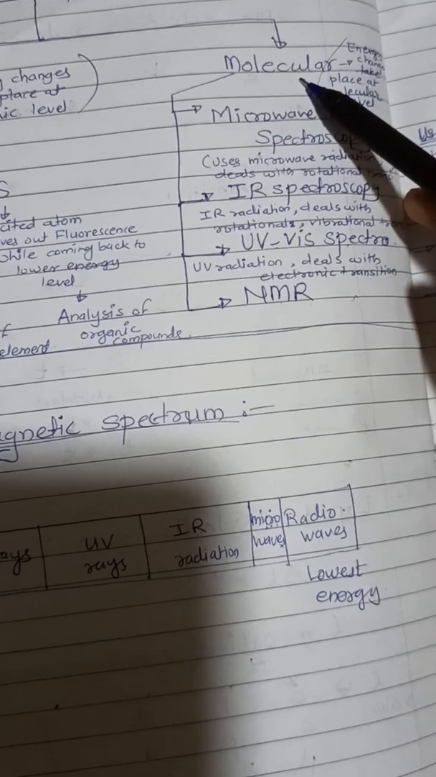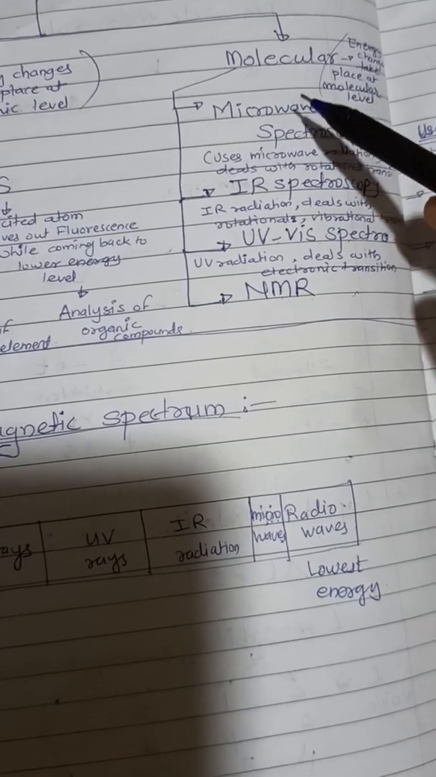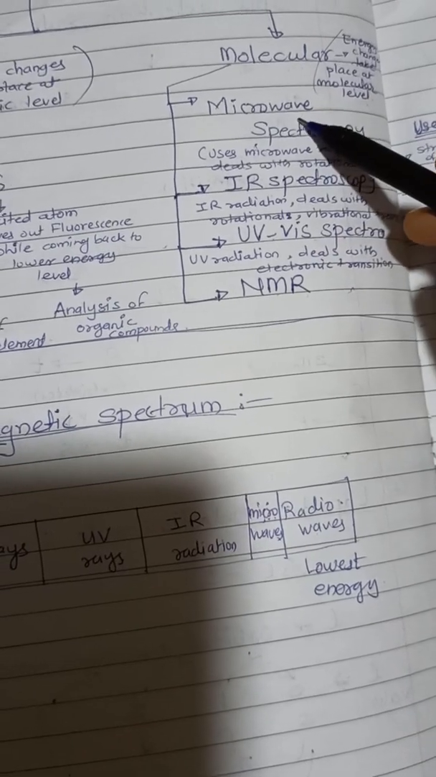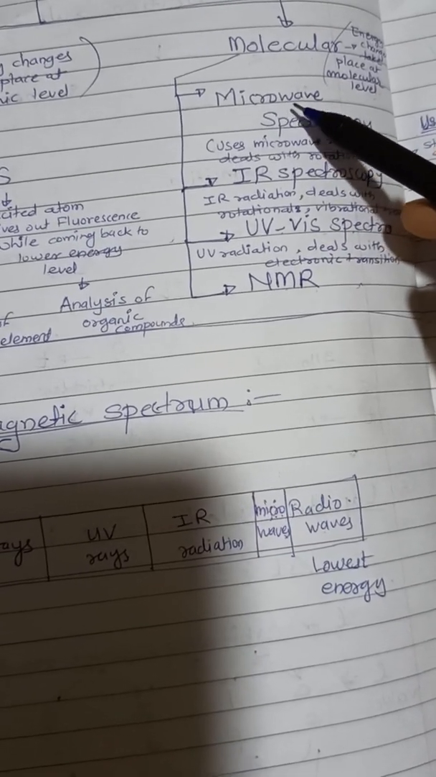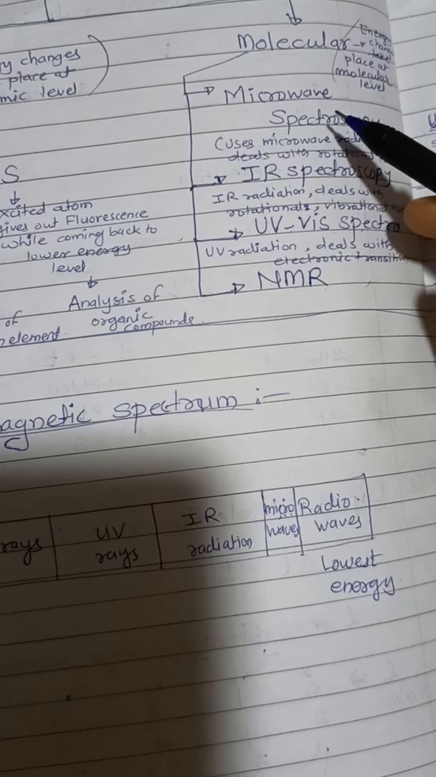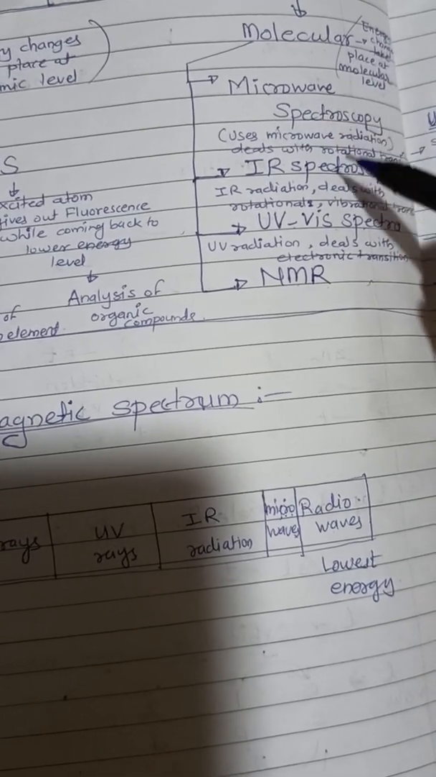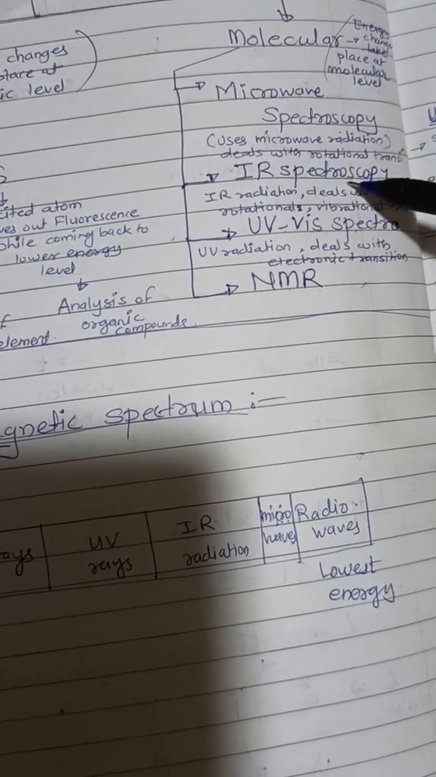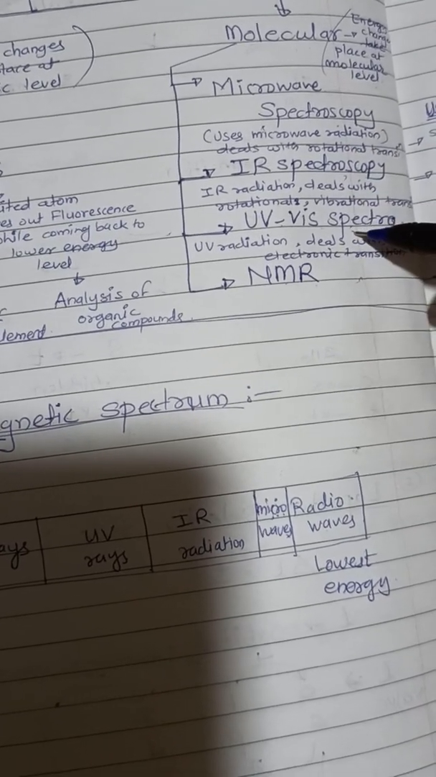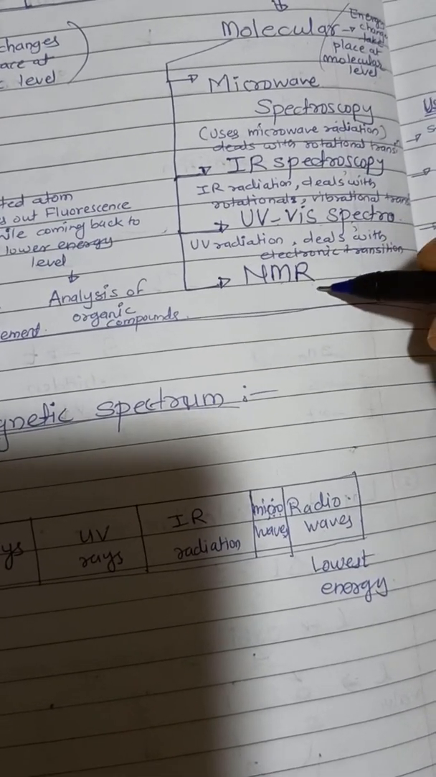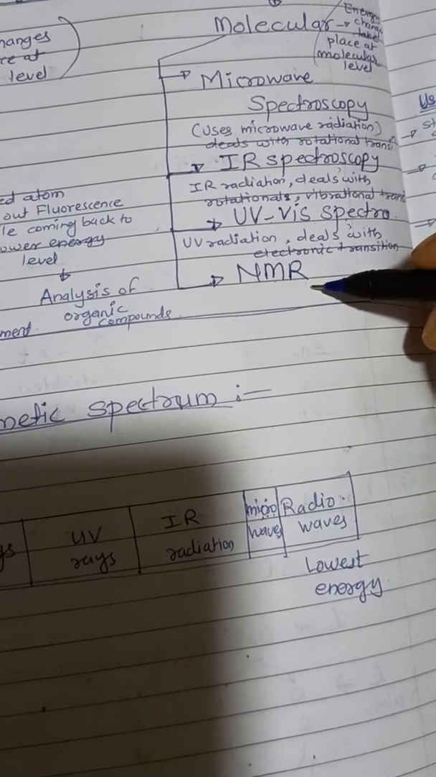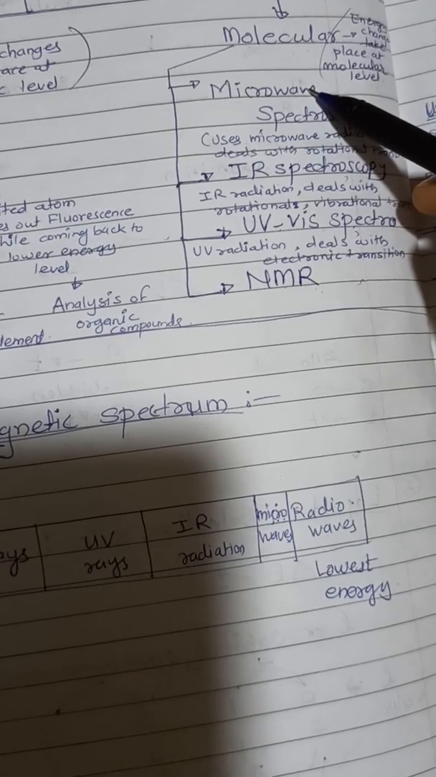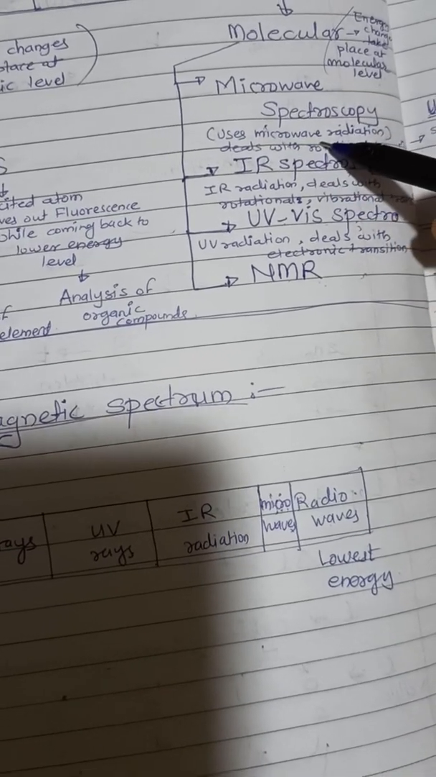Next is molecular spectroscopy. Molecular spectroscopy is divided into these types, depending upon the type of light absorbed by the sample. We have microwave spectroscopy, IR spectroscopy, and UV visible spectroscopy. A different type is called nuclear magnetic resonance spectroscopy. Now, microwave spectroscopy uses microwave radiation.